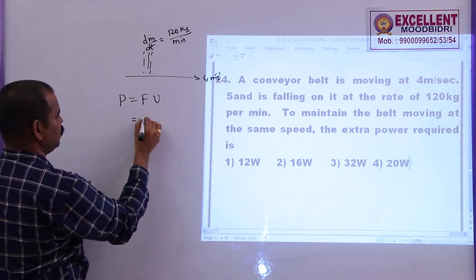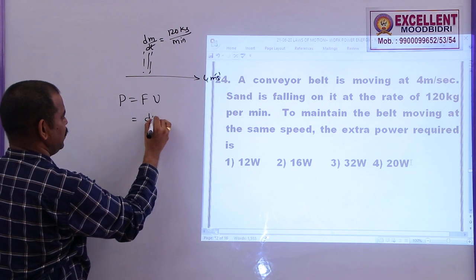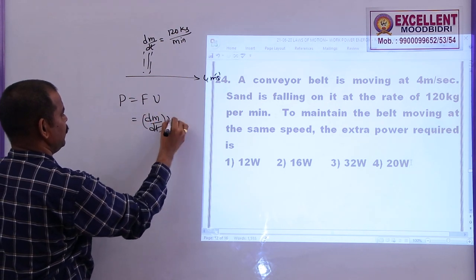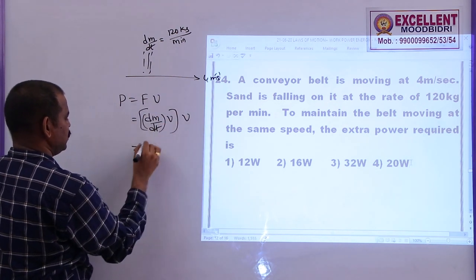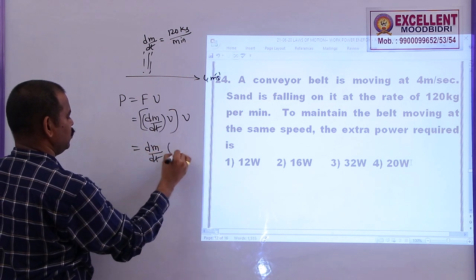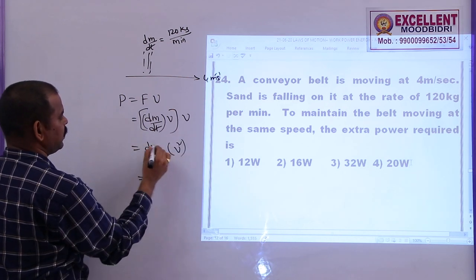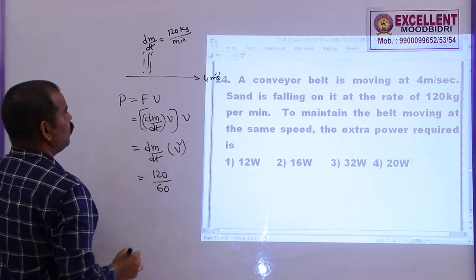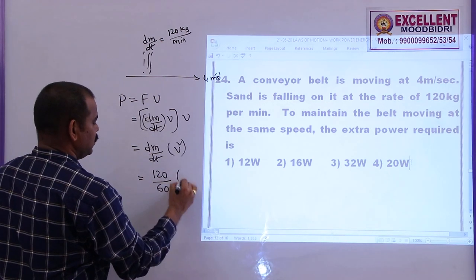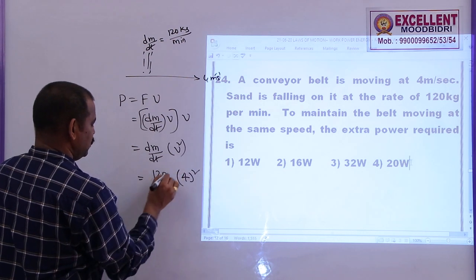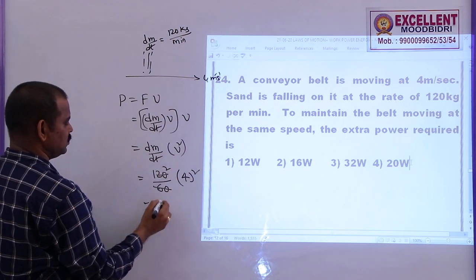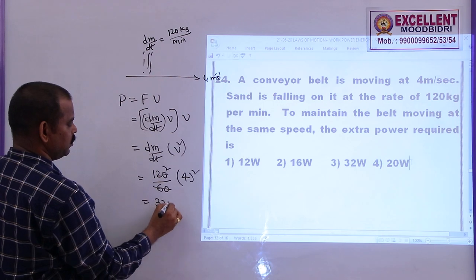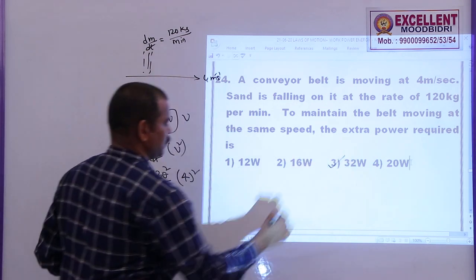Force is equal to dm by dt into v, into velocity, that is dm by dt into v square. What is the rate at which the sand is falling? 120 kg per minute, which can be written as 120 kg by 60 seconds, into velocity 4 square. So this is 2, this is 4 square, 16 into 2, this is 32 watts. So option 3 is correct.